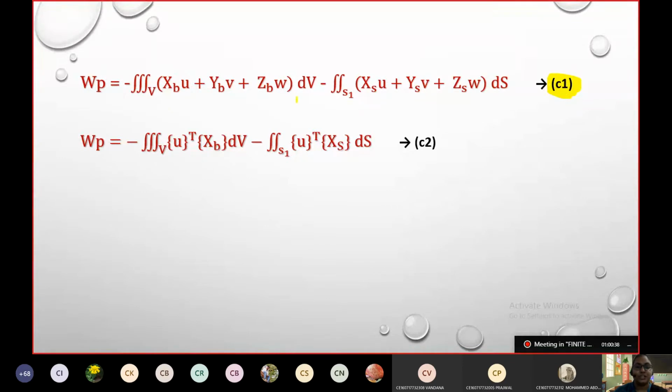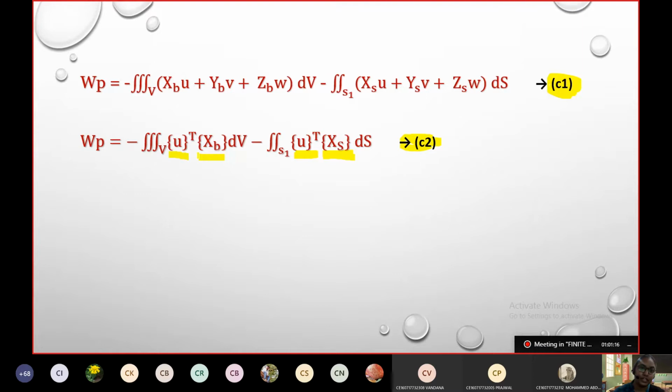If I have to reduce it a little more to understand, I can rewrite this equation in matrix form: U transpose into the body force matrix, and the displacement matrix transpose into the surface forces matrix. I have just rewritten the equation in matrix form. We take that as C2. It is the same, nothing different.